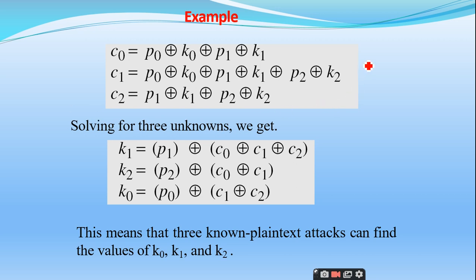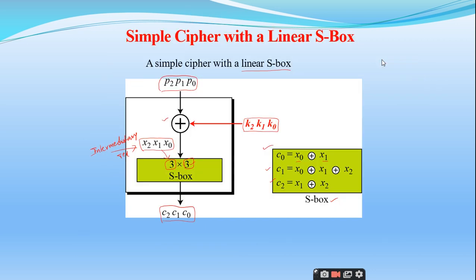So what is it that I have given there? C0 is equal to x0 exclusive OR x1. C1 is equal to x0 exclusive OR x1 exclusive OR x2. And C2 is equal to x1 exclusive OR x2. These are intermediary values. So what is the formula of x here? The output is nothing but the exclusive OR of 2 inputs. What are the 2 inputs to this exclusive OR? The plain text and the key. So x is nothing but P exclusive OR K.